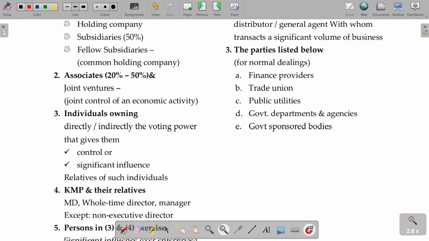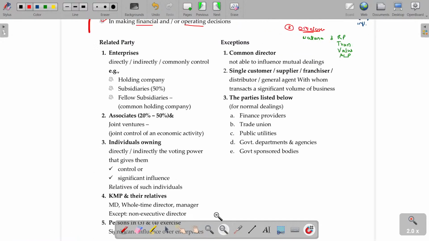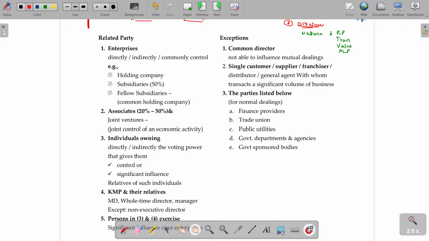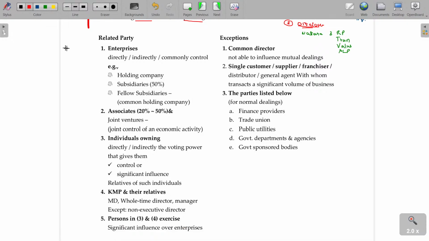Okay, let's see. I have given 5 cases here for the relationship. Okay, these are the 5 cases we have.